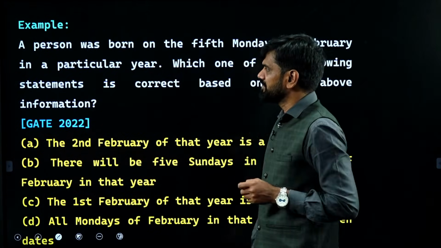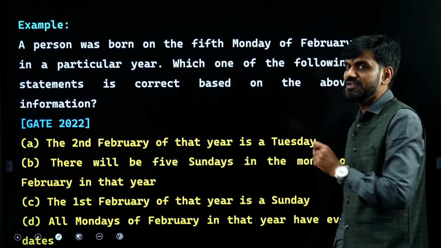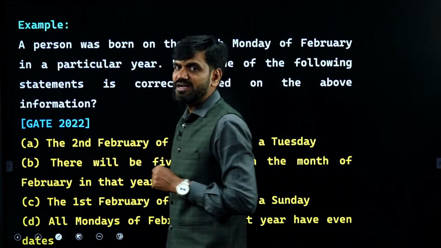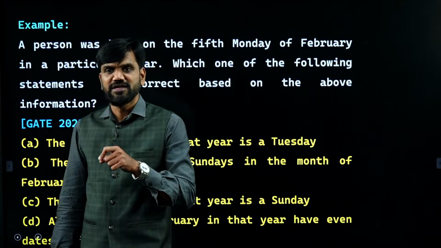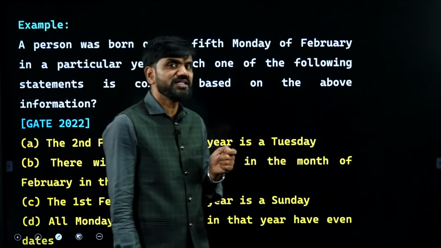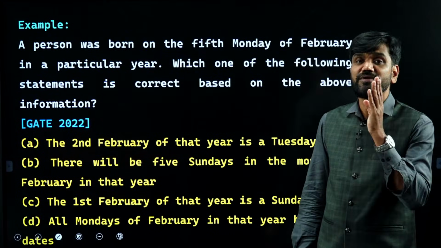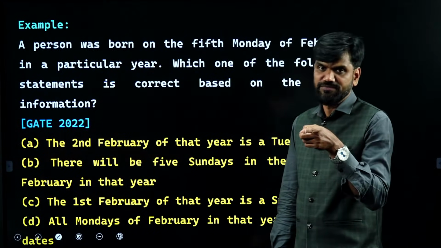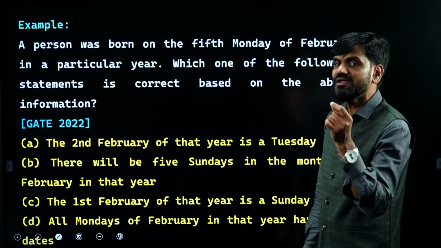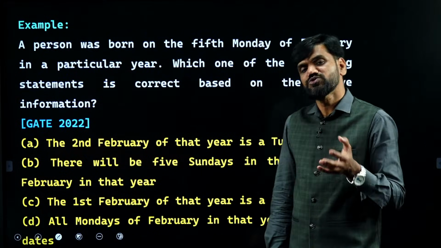What is the statement they have given? A person was born on the 5th Monday of February. Generally, February will have only 28 days. 28 days means every day of the week appears only 4 times. Now they are clearly saying there is a 5th Monday, meaning Monday is appearing 5 times. So the number of days in the month is not 28. It has to be more than that. That means February has 29 days. So the maximum number of days in a February month is 29 only.